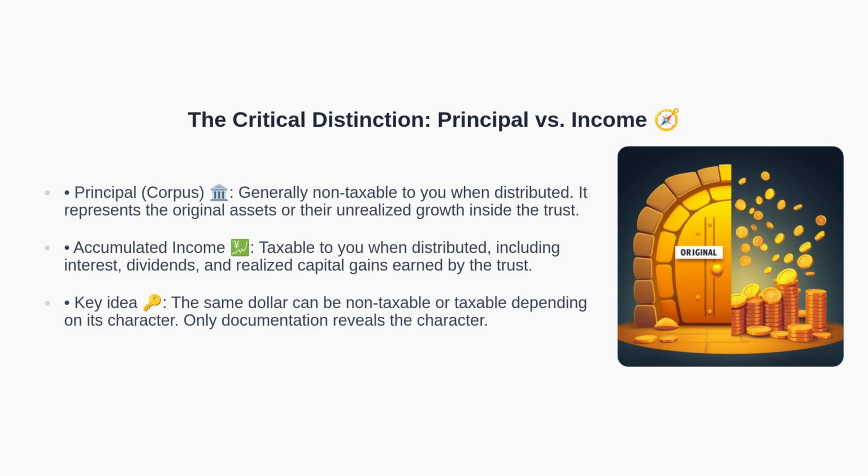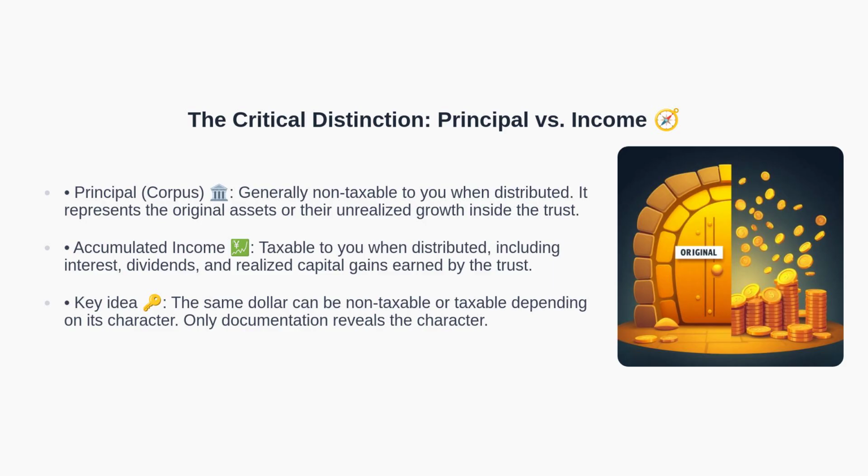A trust distribution can be treated as principal or accumulated income. Principal typically represents the original assets held in the trust and is generally non-taxable to you as the beneficiary. Accumulated income includes interest, dividends, and realized capital gains earned by the trust. These amounts are taxable when distributed. The essential point is that the character of the money, principal versus income, determines taxability, not the fact that it came from a trust. Next, we'll see how you actually know what you received.